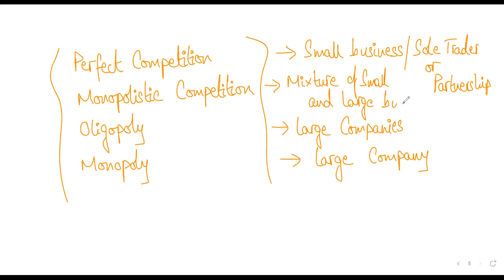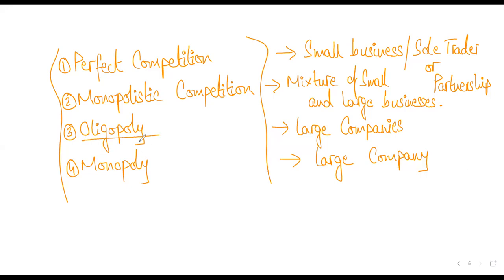Now, the question was asking in which market structures it is likely that they face the principal agent problem. So we have written the 4 types of market structures: perfect competition, monopolistic competition, oligopoly, and monopoly. By knowing each of these market structures, we can tell with surety that monopoly is one large business, so obviously it will be a large company.